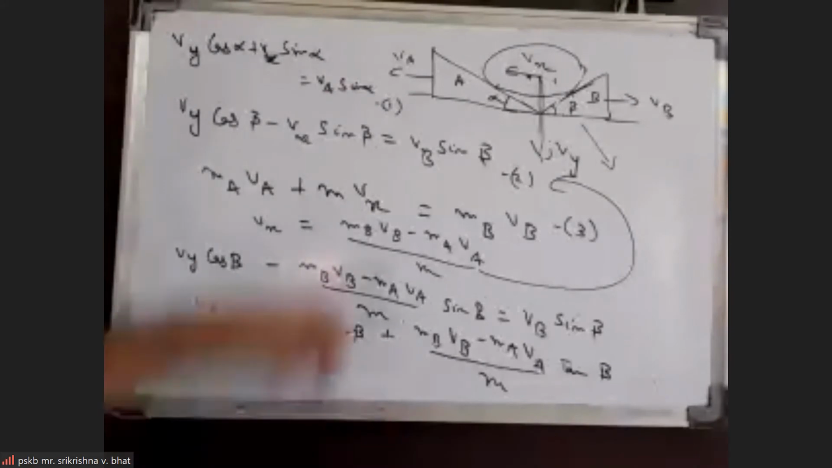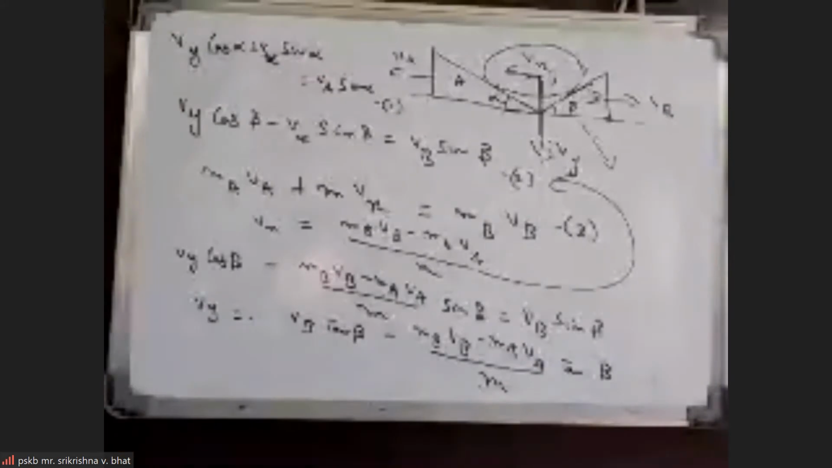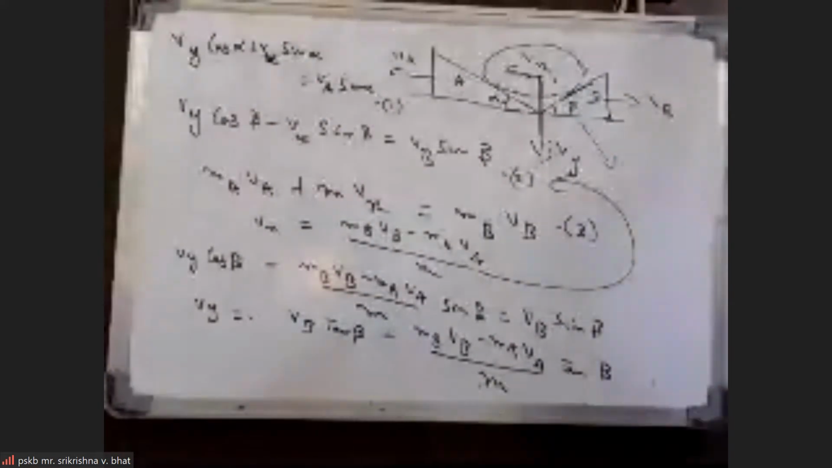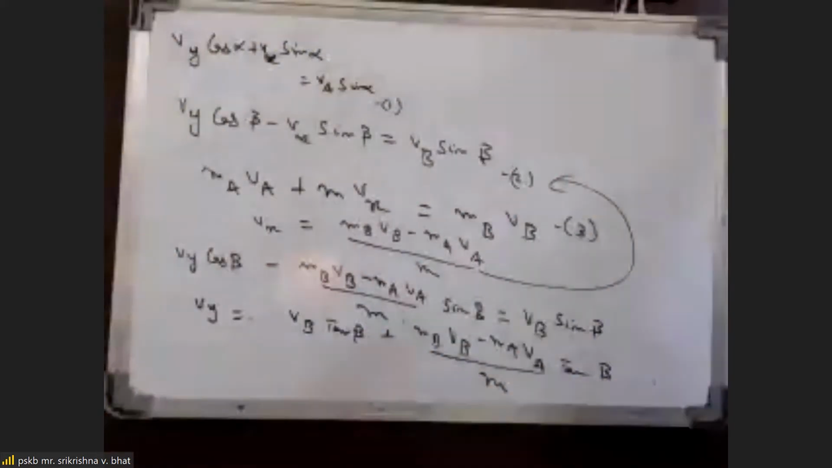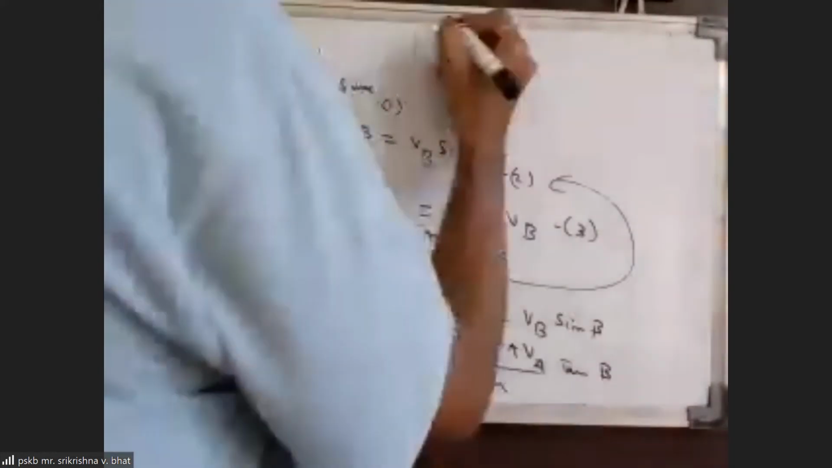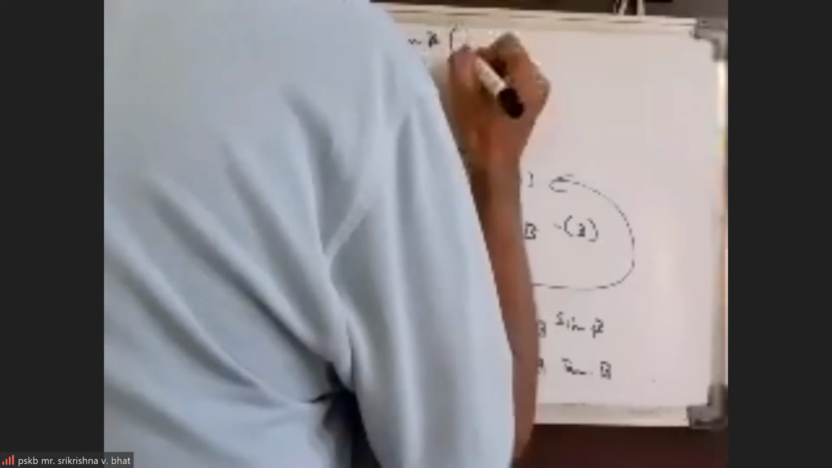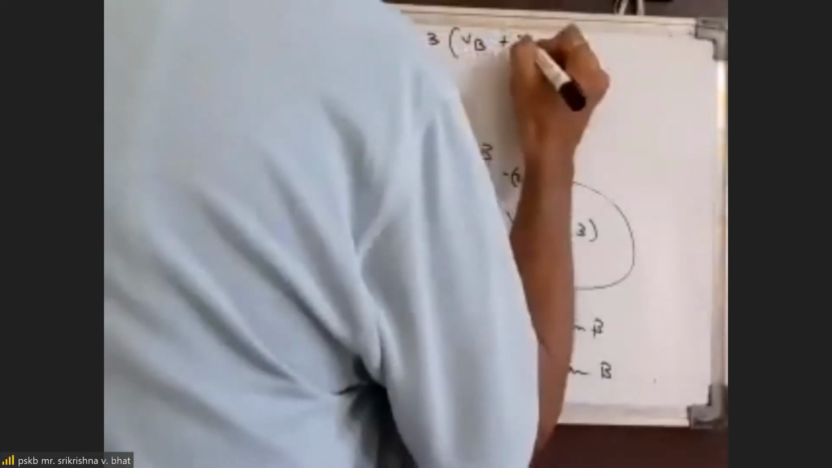So this Vy you can substitute in the first equation, that is Vy cos alpha plus Vx sin alpha equal to Va sin alpha. So that equation we get. Substituting this, Vb tan beta is basically common here. So it is tan beta into Vb plus MdVb minus MaVa by M.